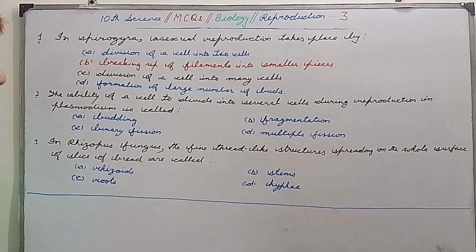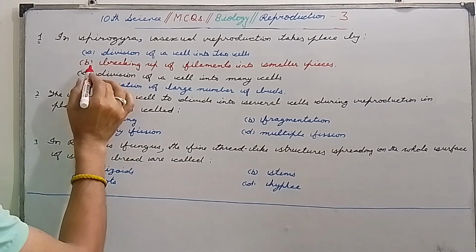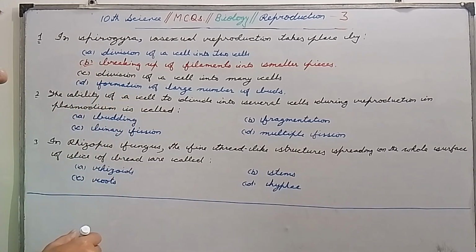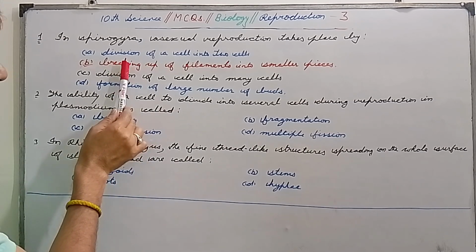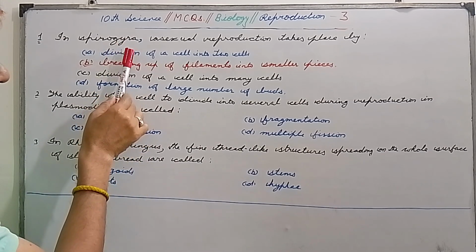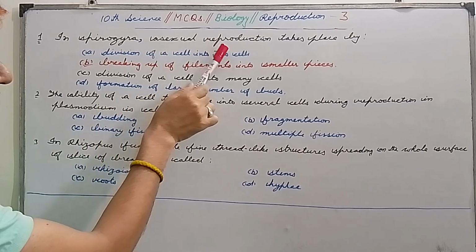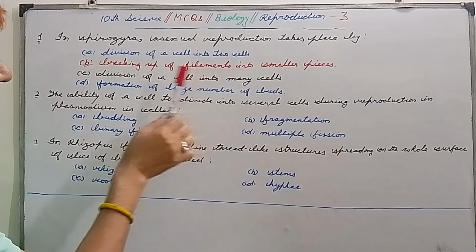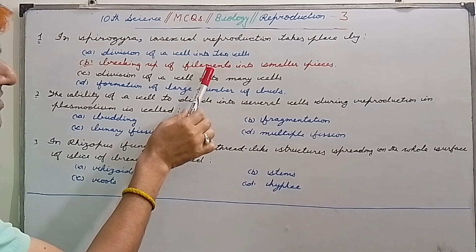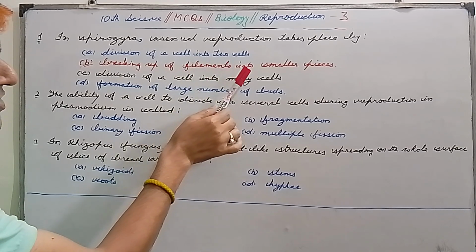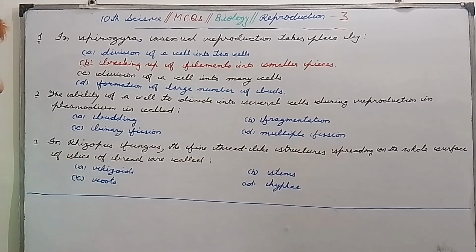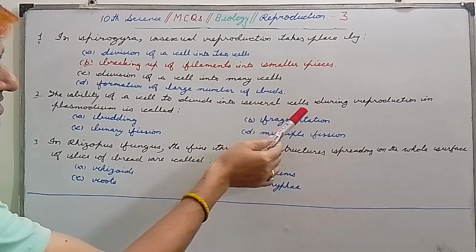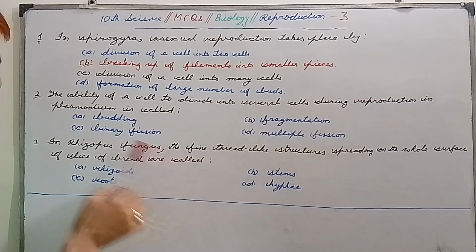So my dear students, here the correct option is B, that is breaking up of filaments into smaller pieces. In Spirogyra during asexual reproduction, breaking of filaments into smaller pieces takes place. So please remember this.